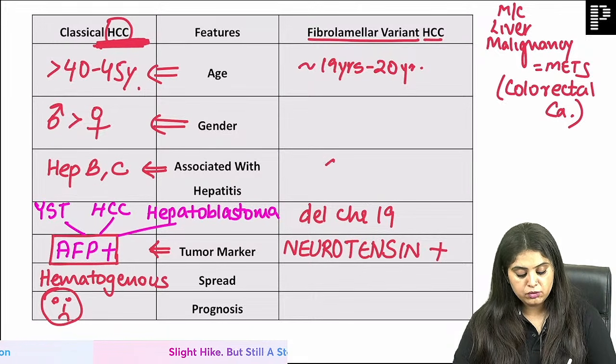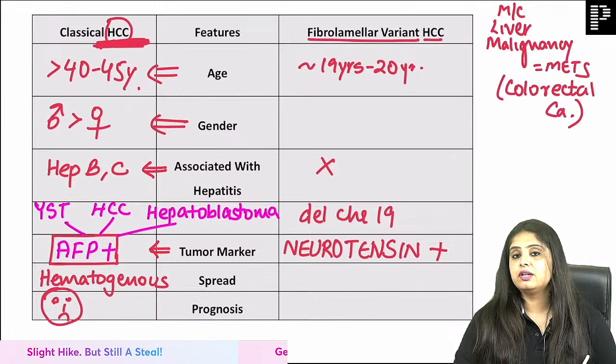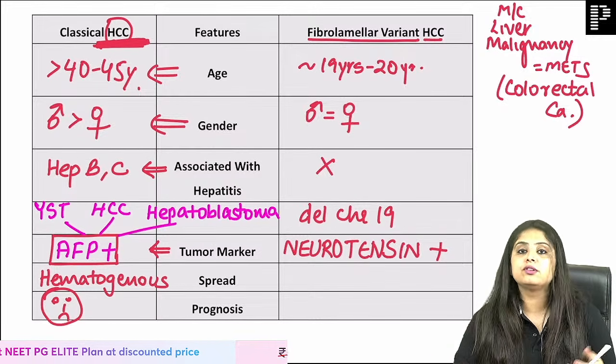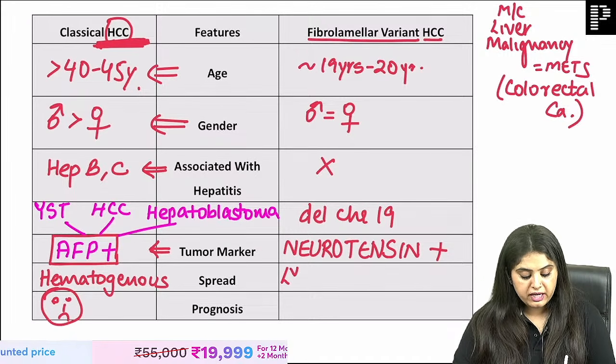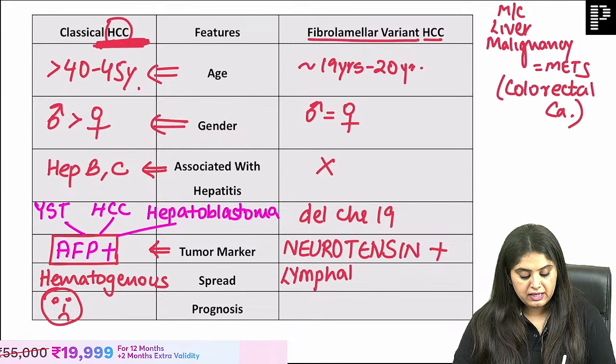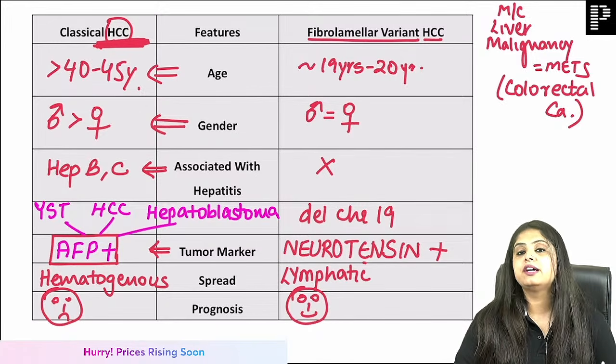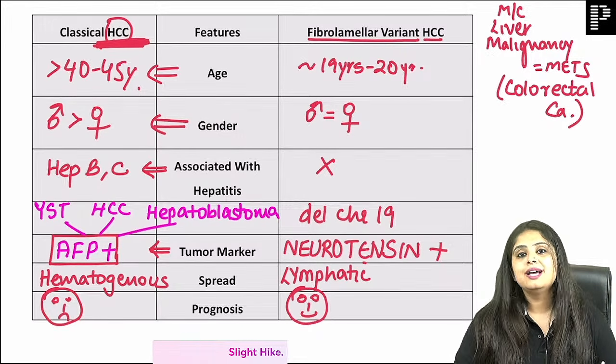So is it anything to do with hepatitis? No. If it's not alcohol, if it's not hepatitis, then there is no male female preponderance also. It's equal in both. How will it spread? Completely opposite, ma'am. This is going to be lymphatic channel, and thank God, because the patient was a younger one, God decided his prognosis has to be good and he will survive.